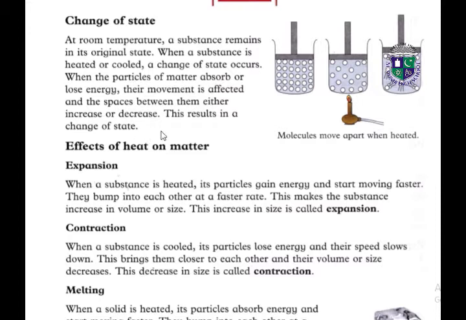For example, water in the form of ice is in the solid state. When we heat it, it turns into the liquid state, liquid water, and then if we continue to heat it, it turns into steam, which is the gas state of matter. Effects of heat on matter.